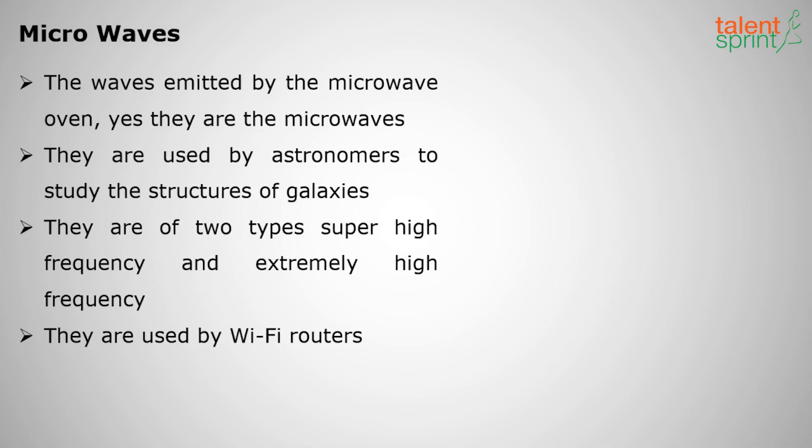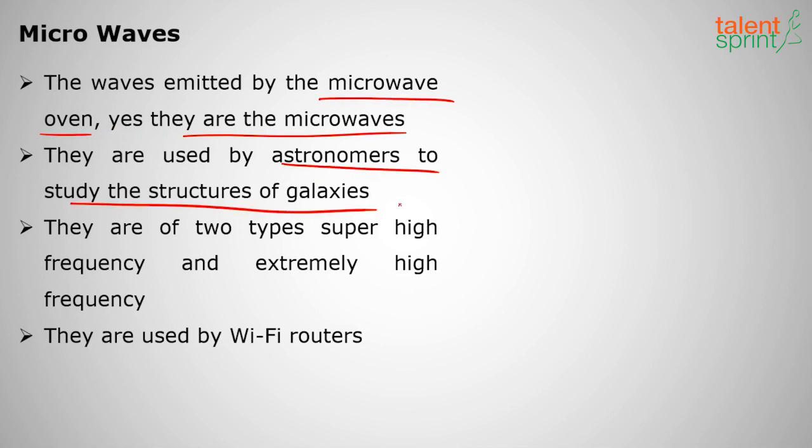And next, after radio waves we have microwaves. These are emitted by microwave ovens. Yes, these are the microwaves, and they are used by astronomers to study the structure of galaxies. How galaxies, that is the combination of stars, planets, satellites, natural and artificial. And there are two types of microwaves, super high frequency and extremely high frequency.